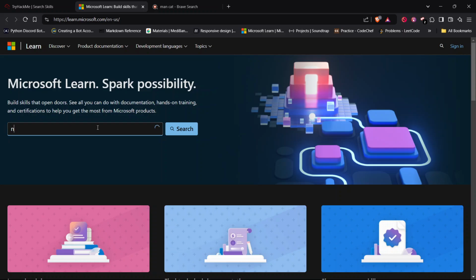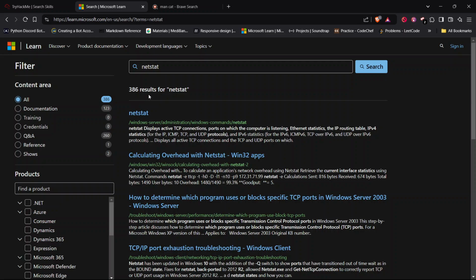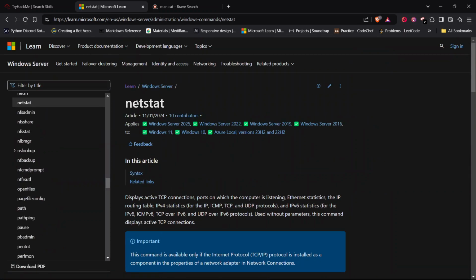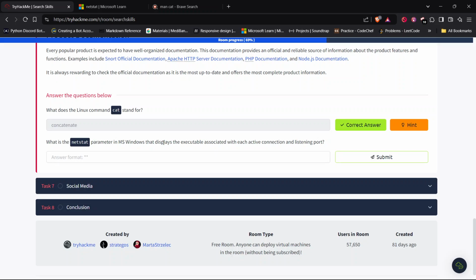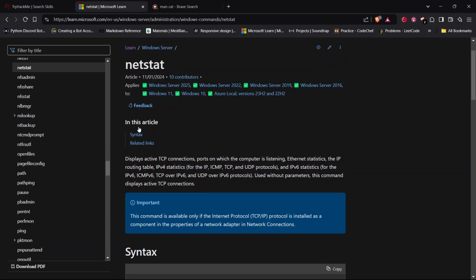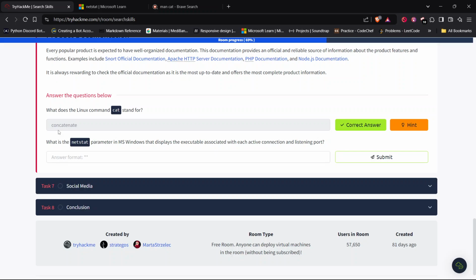We can type netstat. Okay, so what is the question? That displays the executable associated with each active connection and listening port. Okay, let's go through the netstat documentation. Parameters. Okay, -b displays the executables involved in creating each connection or listening port. Okay, the parameter is -b.